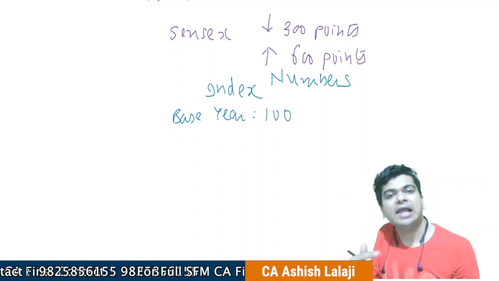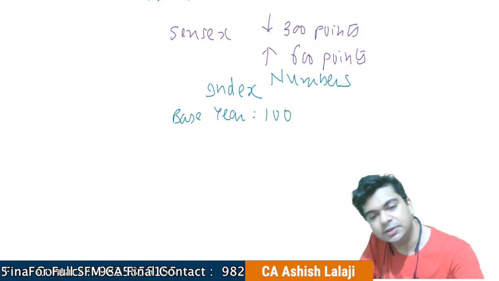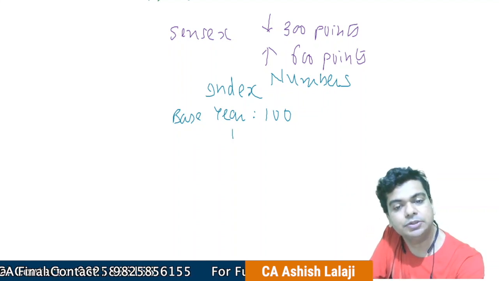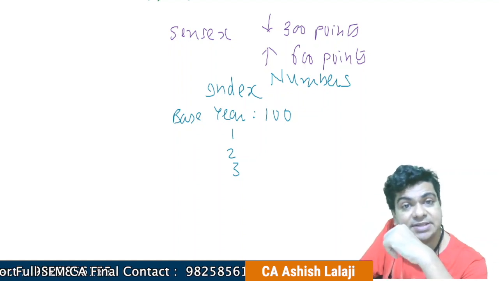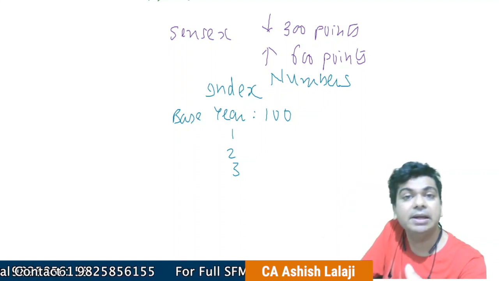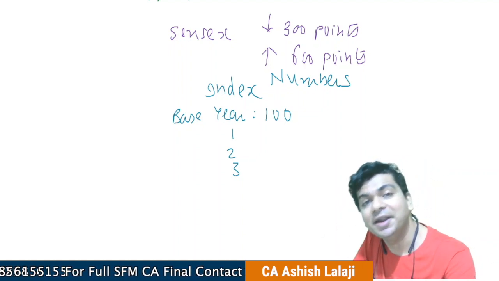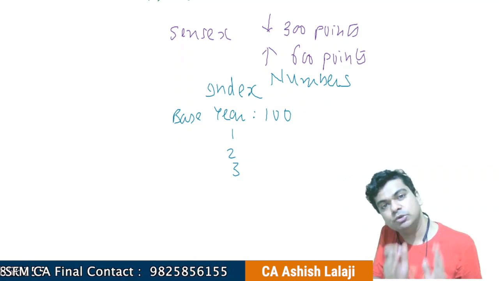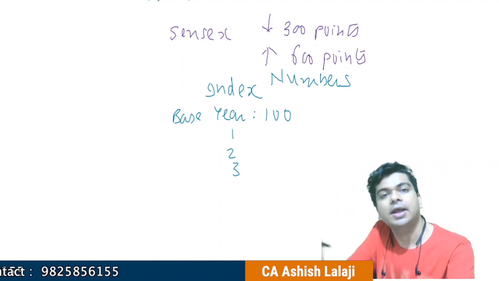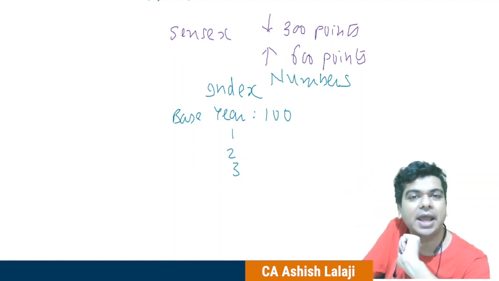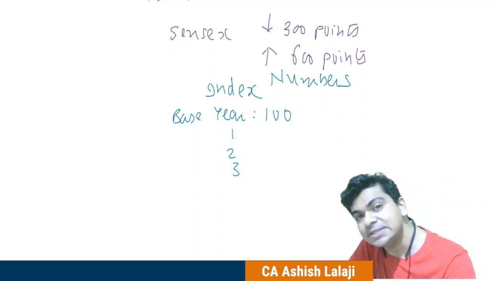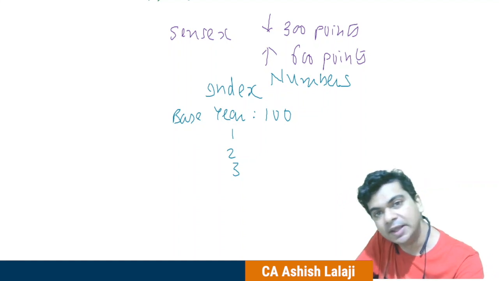And then you will calculate the index for different years. So for year 1, 2, 3, I'll be calculating the index. This Sensex, this Nifty, they are ultimately nothing but a series of index numbers. So it is actually statistics at work in real life, right? What we statistically learn as index numbers, that's the same concept that we are applying over here.